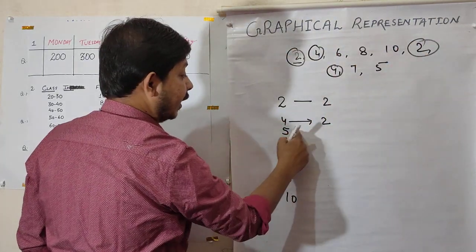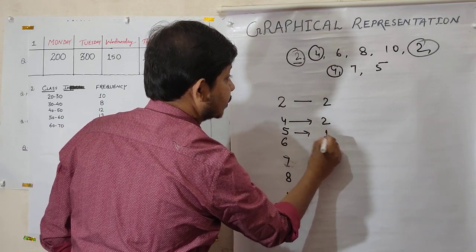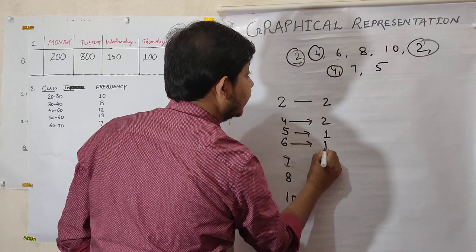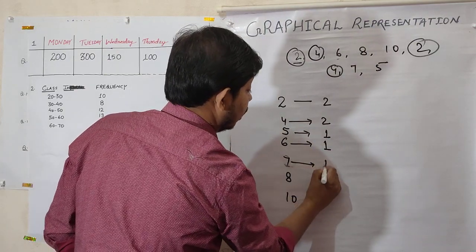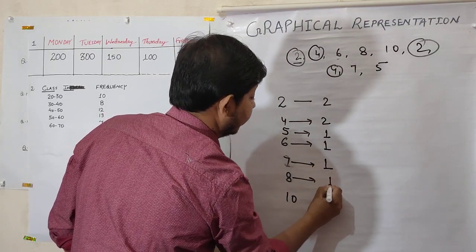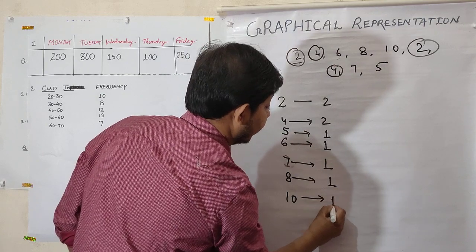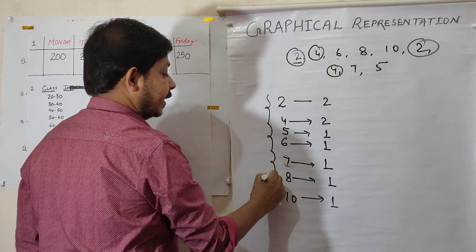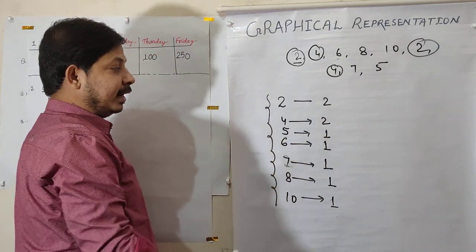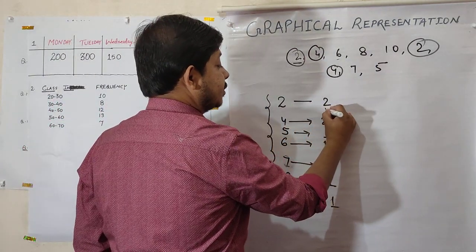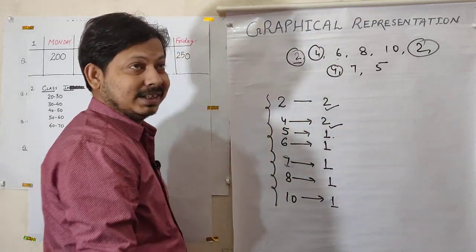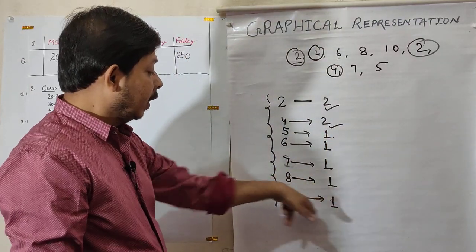How many times 5? 1 time. How many times 6? 1 time. How many times 7? 1 time. How many times 8? 1 time. How many times 10? 1 time. So these are the data: 2, 4, 5, 6, 7, 8, 10. The data comes 2 times as 2, 2 times as 4, 1 time as 5, 1 time as 6, 1 time as 7, 1 time as 8, 1 time as 10.